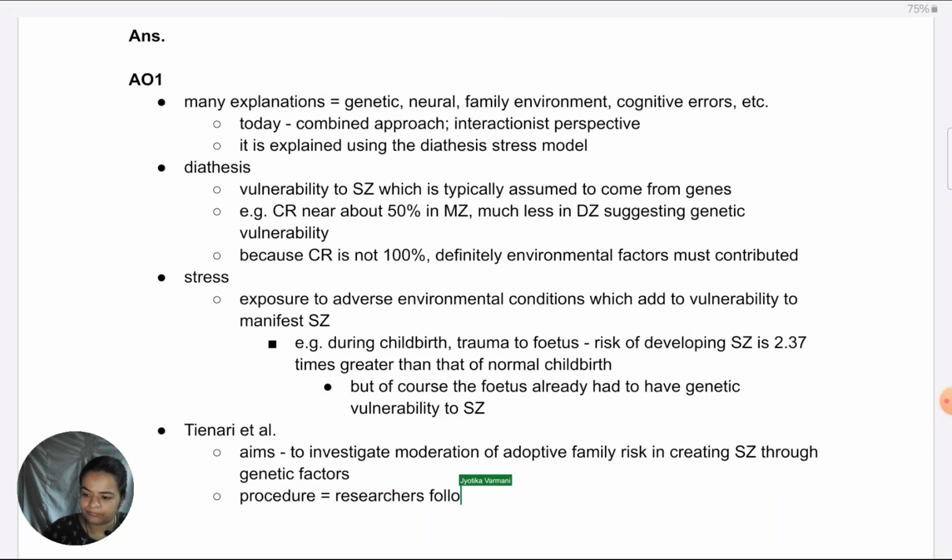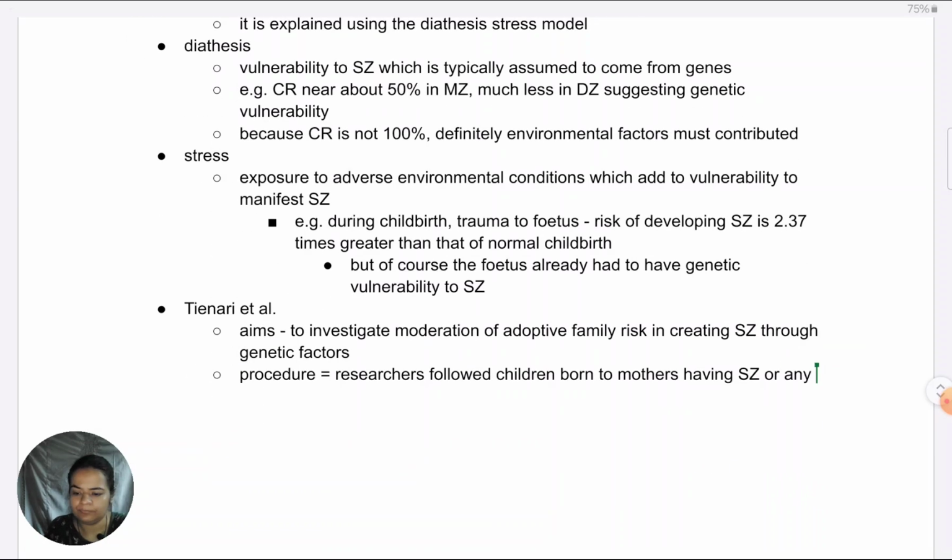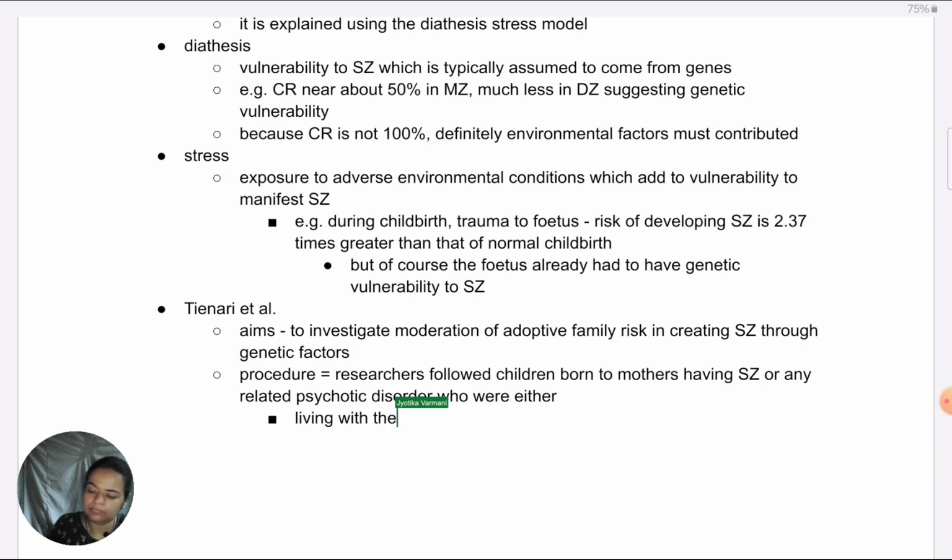followed children born to mothers having, actually, it's not only schizophrenia, that's what I'm thinking. It's also any related psychotic disorder. So, schizophrenia or any disorder from the family of schizophrenia disorders. So, I would put it as schizophrenia or any related psychotic disorder, who were either living with the mother or adopted away.